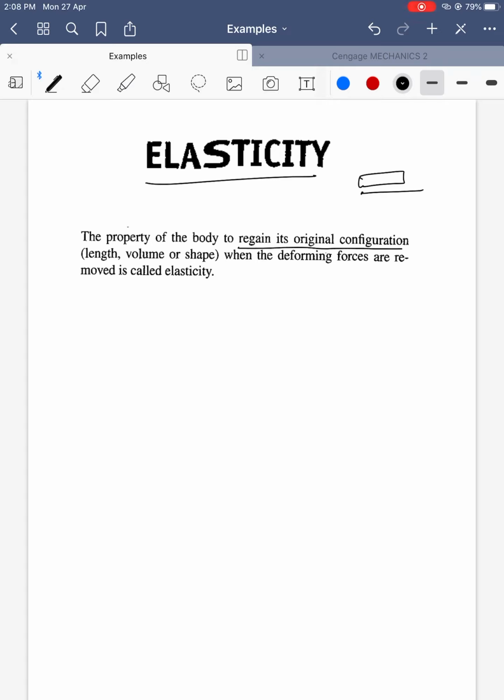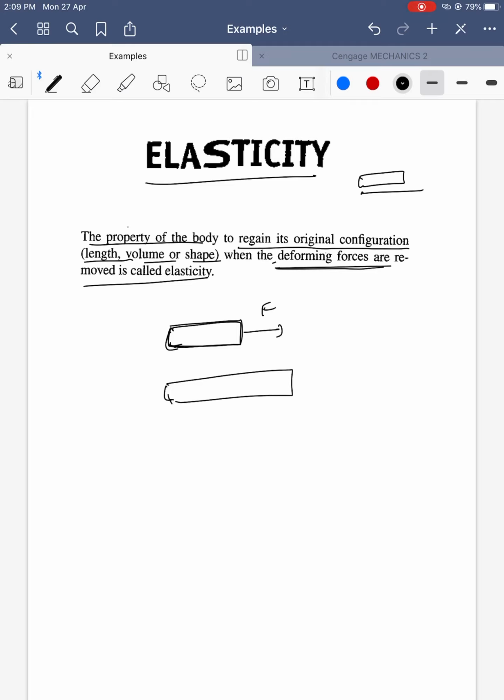The property of the body to regain its original configuration, either length, volume or shape, when the deforming forces are removed, is called elasticity. Say this is the initial length of a rubber, and because of an external force F I apply, the body extends and its length is increased. When I remove the force, it comes back to its original length. The property which it is exhibiting is called elasticity.